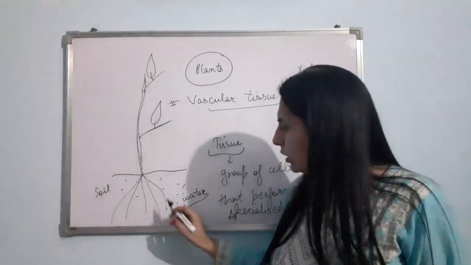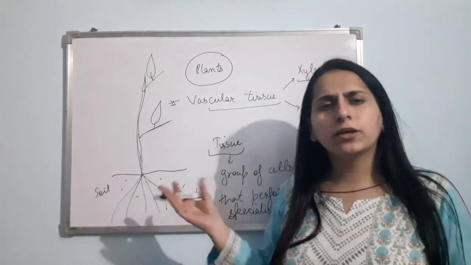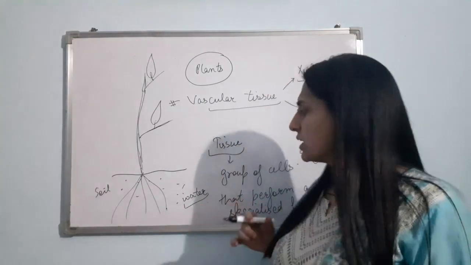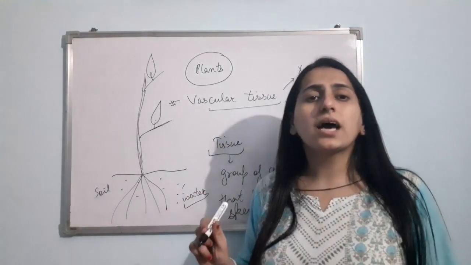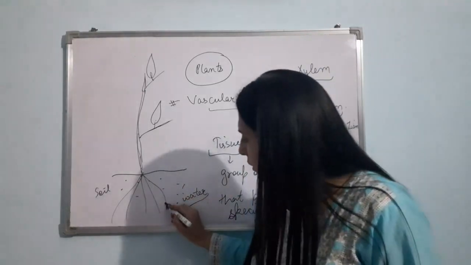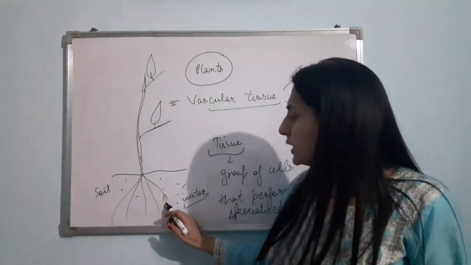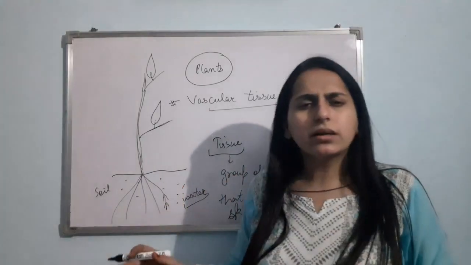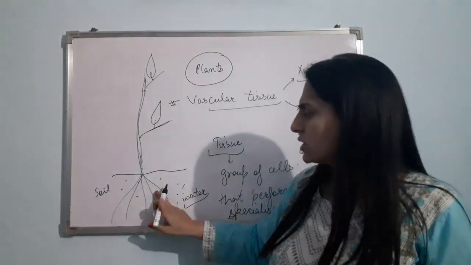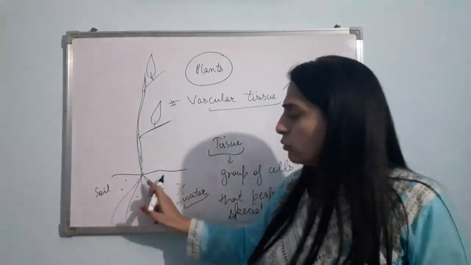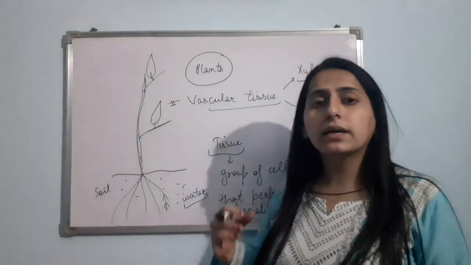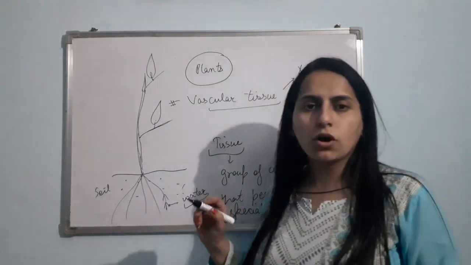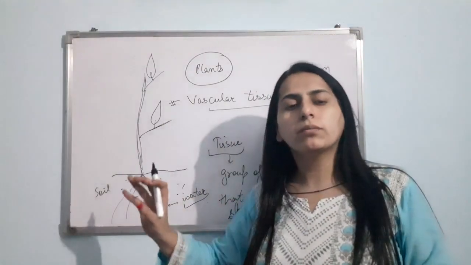Clear? Now, you have learned in your earlier classes that roots help in the absorption of water. So firstly, what will happen? The roots have root hair here. These root hair increase the surface area for absorption. You have learned that roots are going to absorb the water from the soil, and the root hair increase the absorption. Clear? So via root hair, the water will be absorbed from the soil by the roots.